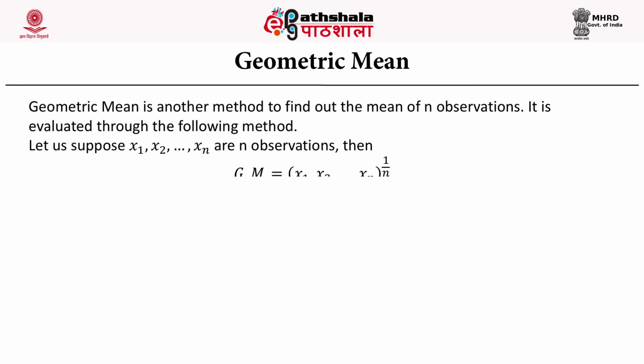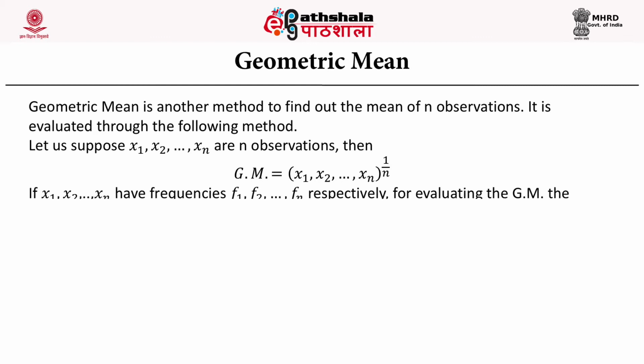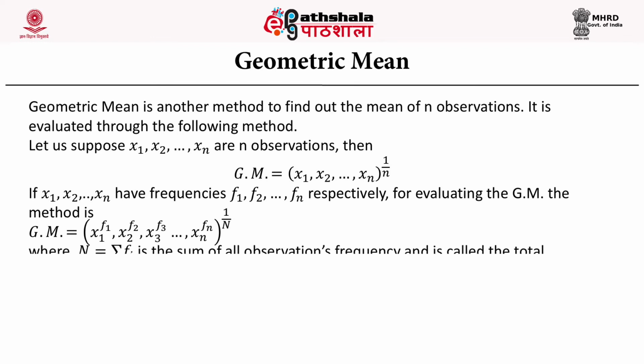Let us suppose we have x1, x2, xn observations, and the formula for geometric mean is given as the product of x1, x2, xn with 1 upon n in the power. If x1, x2, xn have frequencies f1, f2, fn respectively, for evaluating the geometric mean, we have to take x1 power f1, x2 power f2, and so on.